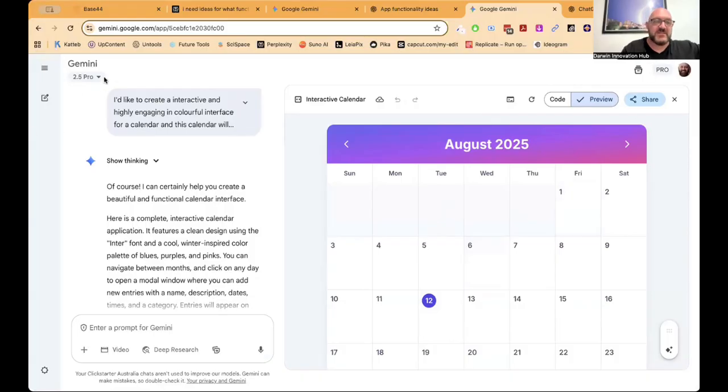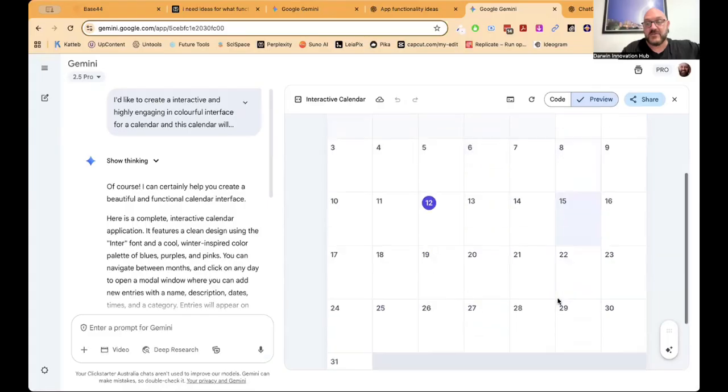So it's shown us the interaction of a calendar. It's created the winter colors I asked for. So I'm pretty happy with that.